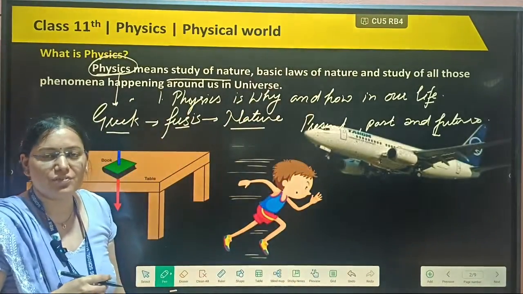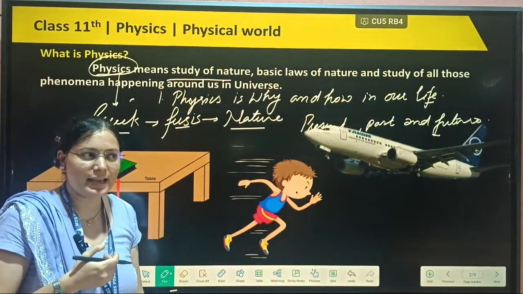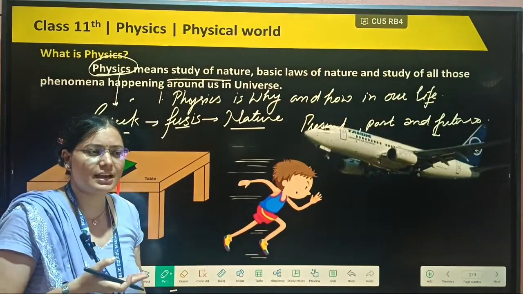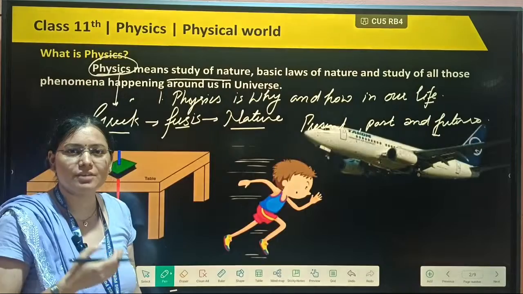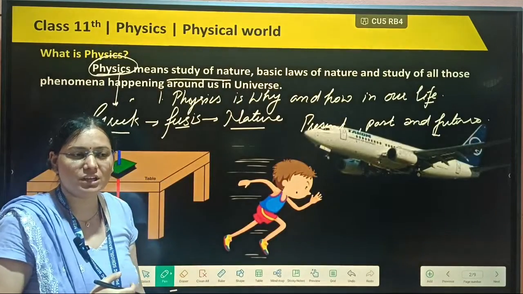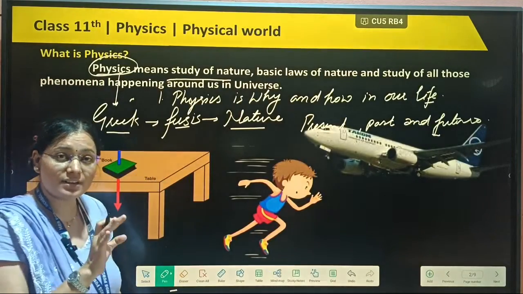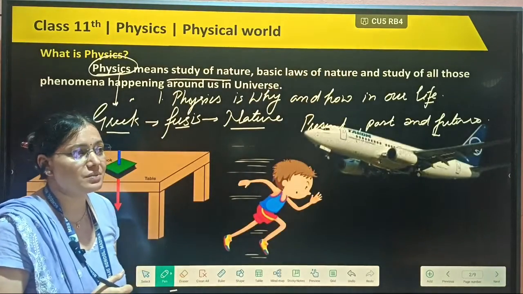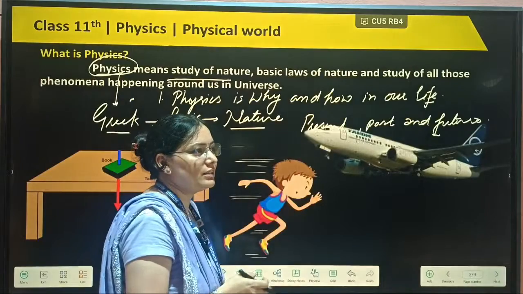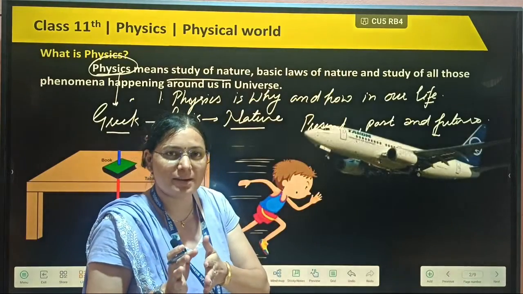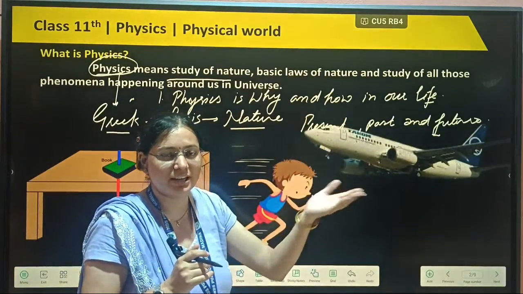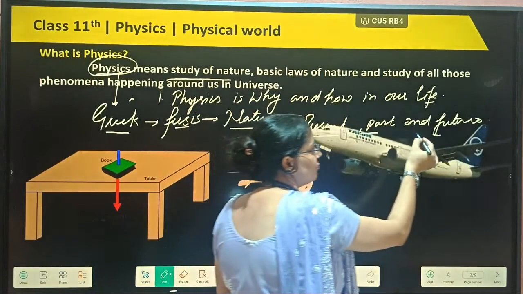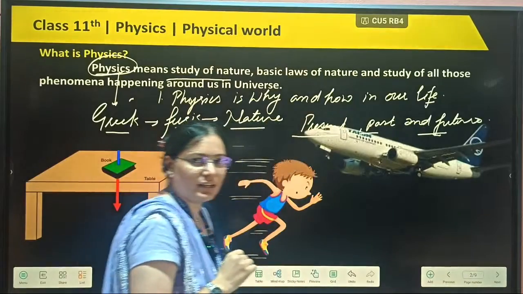If we are throwing a ball, playing a game like cricket, and we throw the ball, the ball goes in angular projectile motion. Then how much time is taken by the ball to reach there, how much distance is traveled by the ball, how much time was taken before, or after some days. That means physics covers the present, past and future.